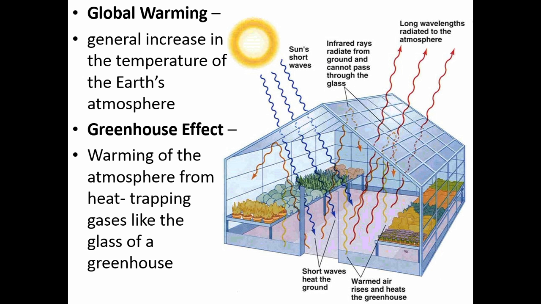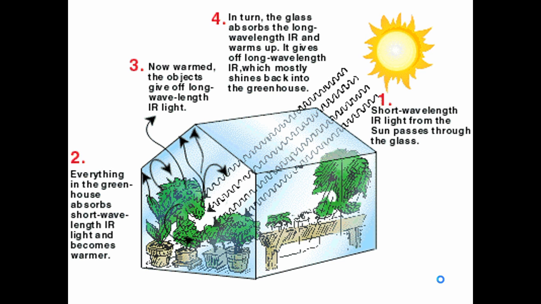Now, the greenhouse effect is something that happens in the atmosphere, just like in this picture, where instead of glass acting as a barrier to trap some of the heat, we have certain gases that act as a barrier and trap some of the heat. Some of those really important and prominent gases are carbon dioxide, methane, even water vapor, like our clouds, can trap heat in the atmosphere.